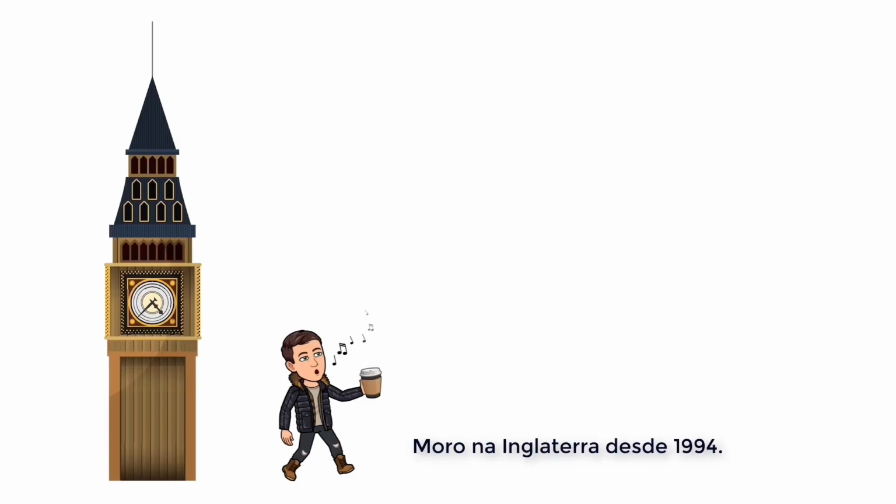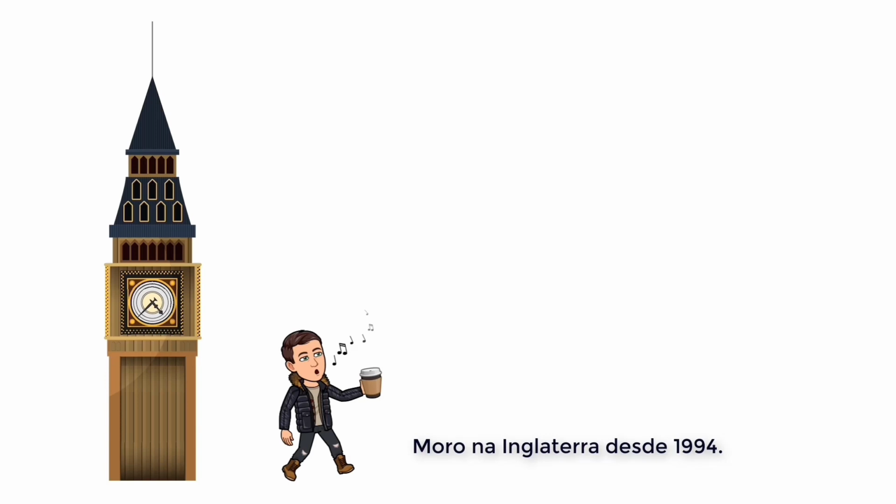Now let's see the structure to talk about prolonged or repeated actions that started in the past and are still happening in the present. For long-term actions, we need to use the present tense. And for short-term actions, we need to use the present continuous. Here are some examples. Moro na Inglaterra desde 1994. I have been living in England since 1994.